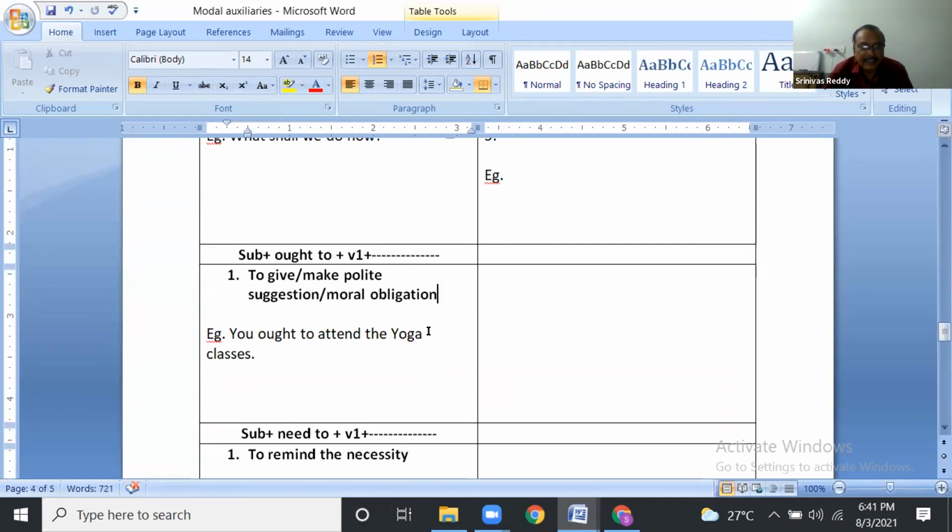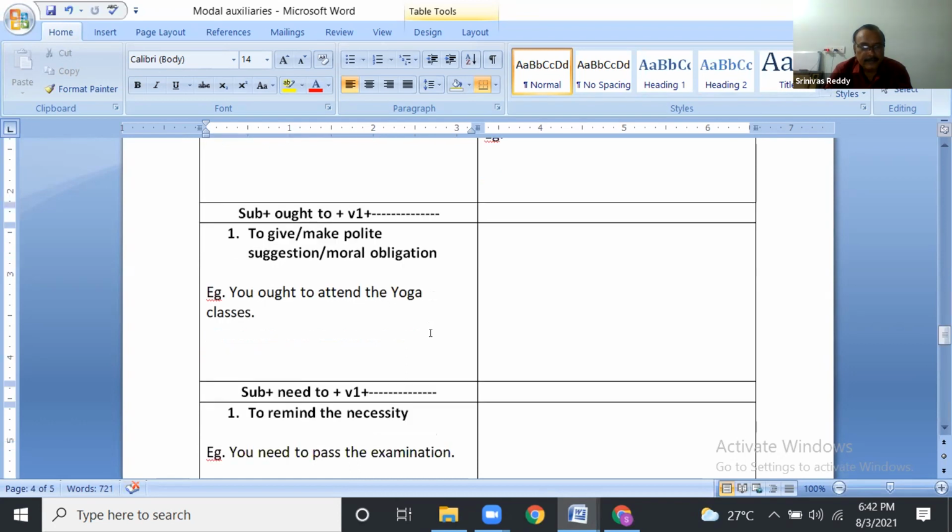This is like a suggestion. It is just like polite suggestion only. For elders, we can't say you should. For elders, if you suggest, you ought to, you better attend the yoga classes. Like that. Okay.